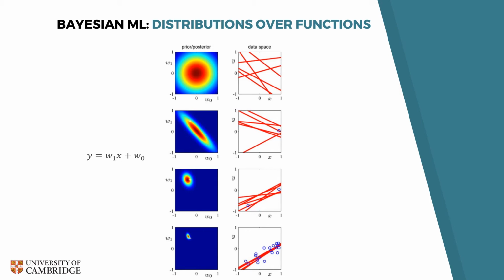In the fourth and final row, we now have many data points, so the posterior has collapsed almost to a single point, and on the right-hand side, we now have much smaller uncertainties in y.